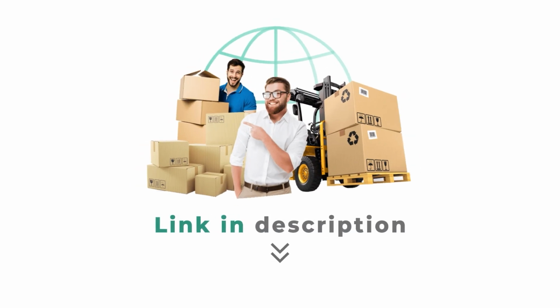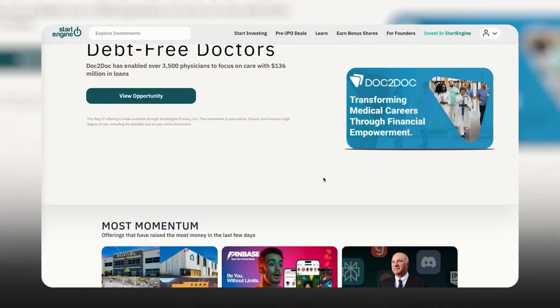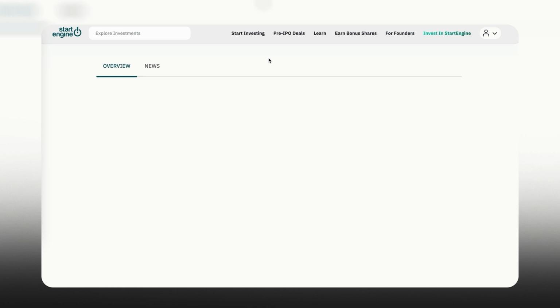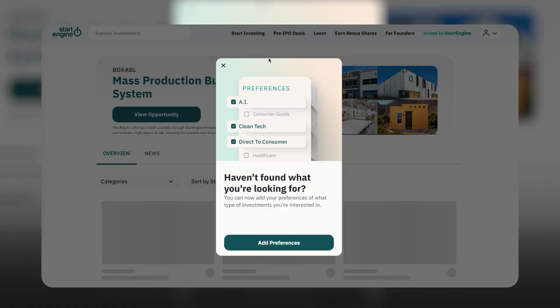All right, and now that you are signed up here and you can see the dashboard, what you're going to do is click Start Investing and then click Startup Investing. This will bring you to the Explore tab on StartEngine. The Explore tab is what you'll use to look at different startups, companies, and offerings that are currently raising money.